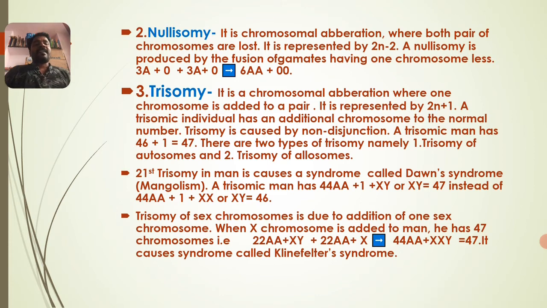It means there is one extra chromosome at the region where the allosomes are present, because of non-disjunction of chromosomes during gamete formation.